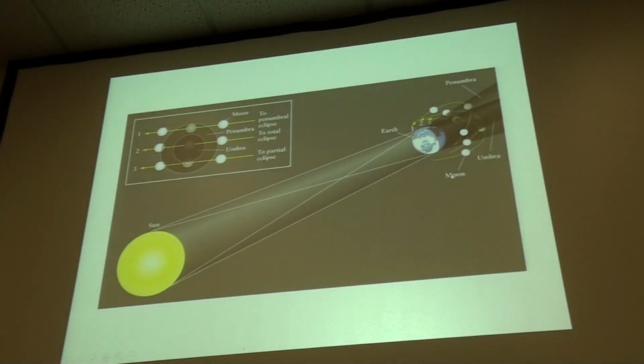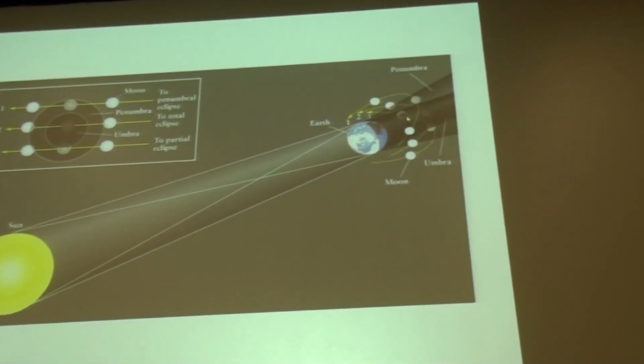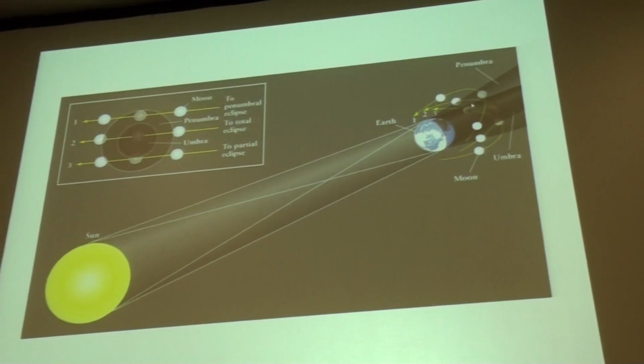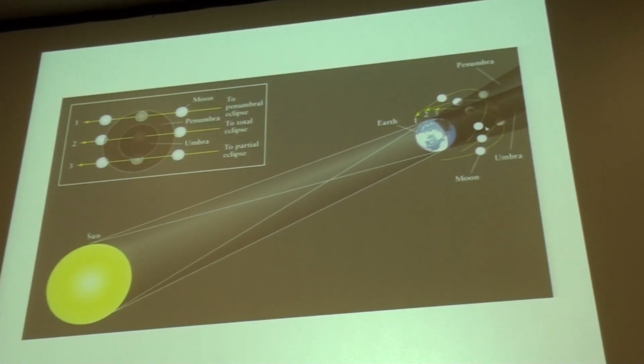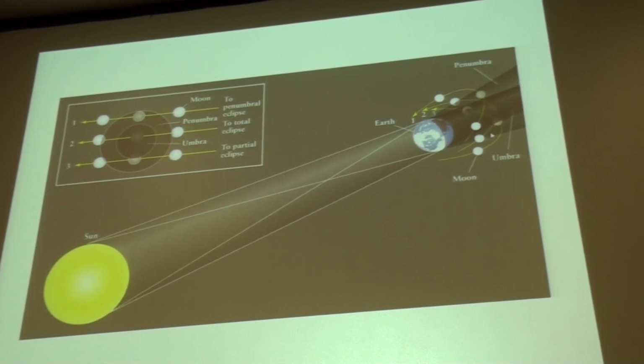Well, oh, and by the way, here we can see the kind of a time-lapse shot of the moon going around the Earth and then going through the umbral part of the shadows, the part in which total blockage is occurring. But you also have the penumbral shadow where you can get a partial eclipse.